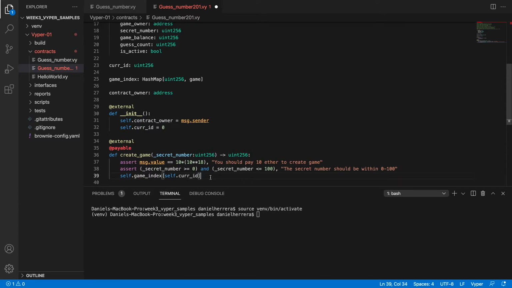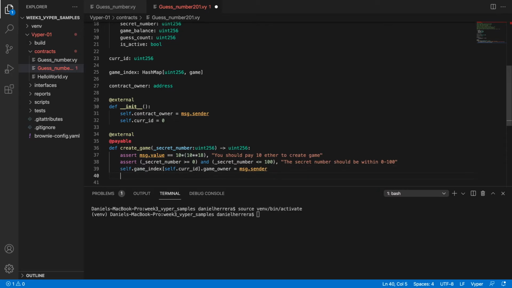We're going to start our games with an index of 0. Game owner is going to be equal to the message sender, and that's how we're going to identify who is the owner of the game, because when there are 10 wrong guesses, he is going to get the balance.